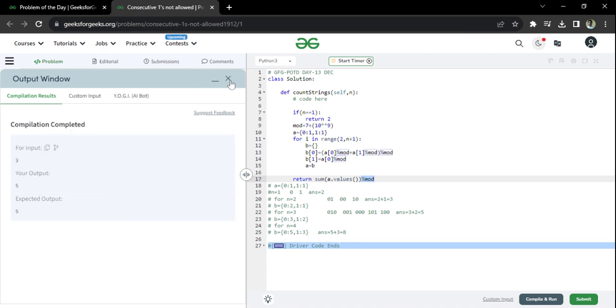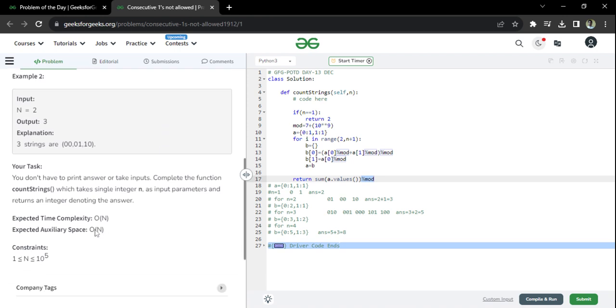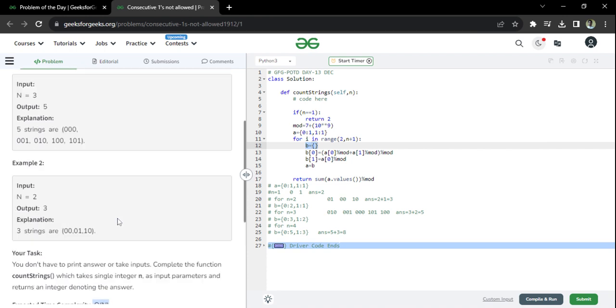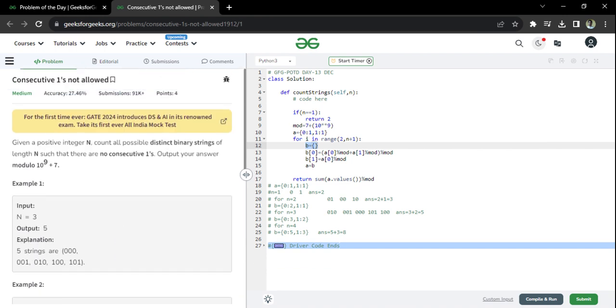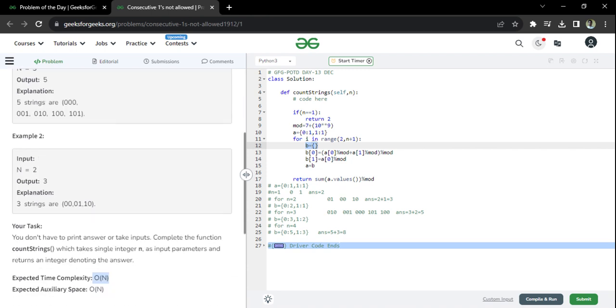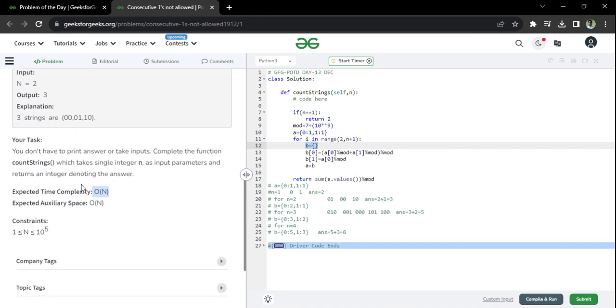See, it's getting accepted. Remember one thing, this is very easy to do with an O of n approach, but that is not an optimal approach in this case. What I'm doing is, I'm only using two variables, a and b. Only two maps I'm using. So in my case the space will be O of 1, and the time will be O of n. So this is even a better approach than what GeeksforGeeks was expecting from me. But remember, Python comparatively to Java and C++ uses slightly more memory. That's why I will advise you, whenever you see O of n, if possible, think of an approach that is O of 1, that is constant.